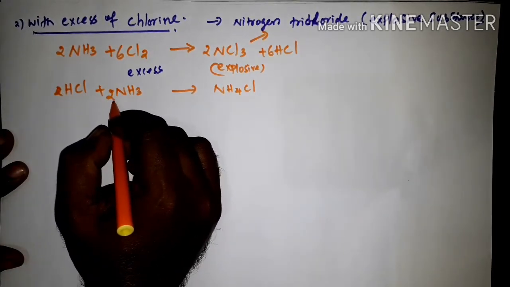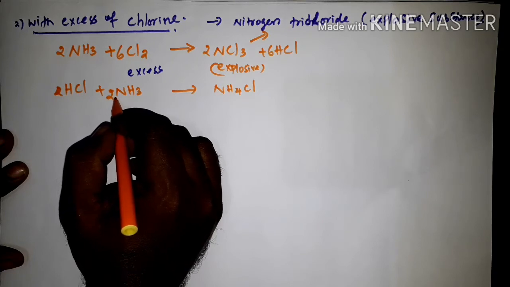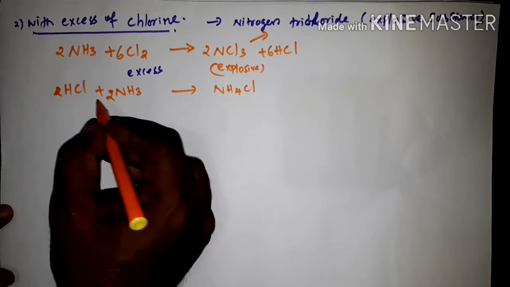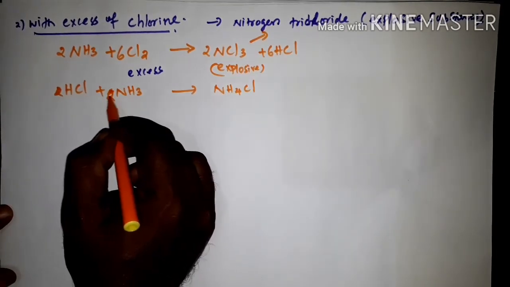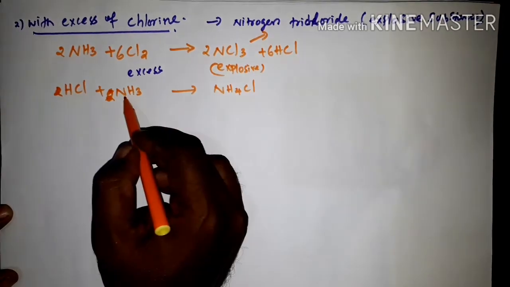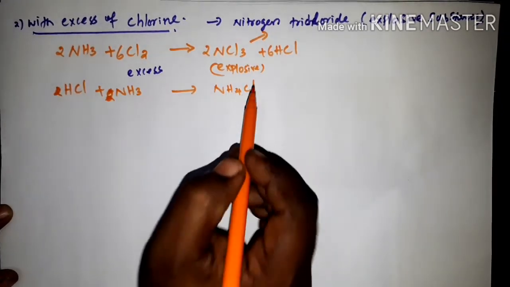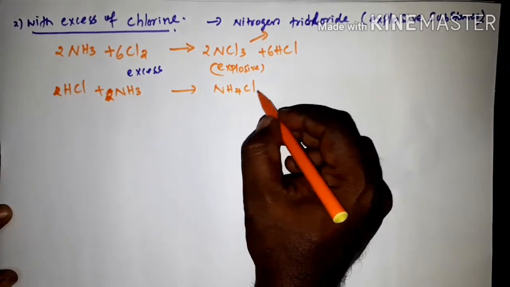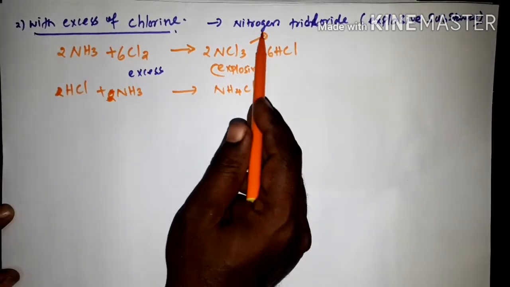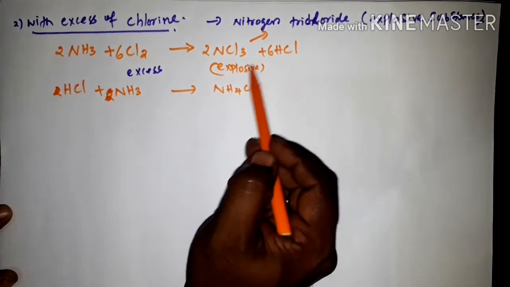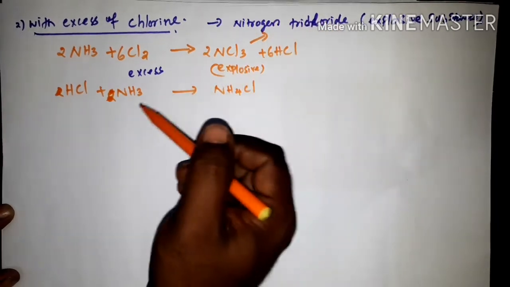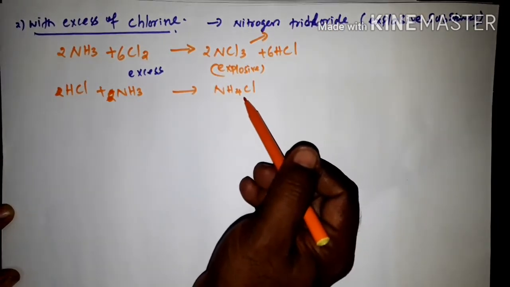Nitrogen. So balance the equation. Actually here no need to put a number because this equation is already balanced. So 1 nitrogen, 4 hydrogen and 1 chlorine. So this is ammonium chloride. With the excess of chlorine, we are getting nitrogen trichloride in the first step. Nitrogen trichloride is used for explosive purposes. Then in the second step, we are getting ammonium chloride.